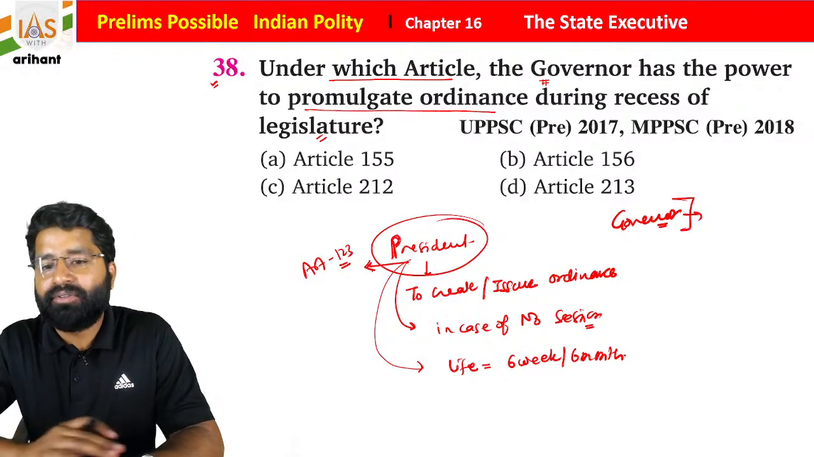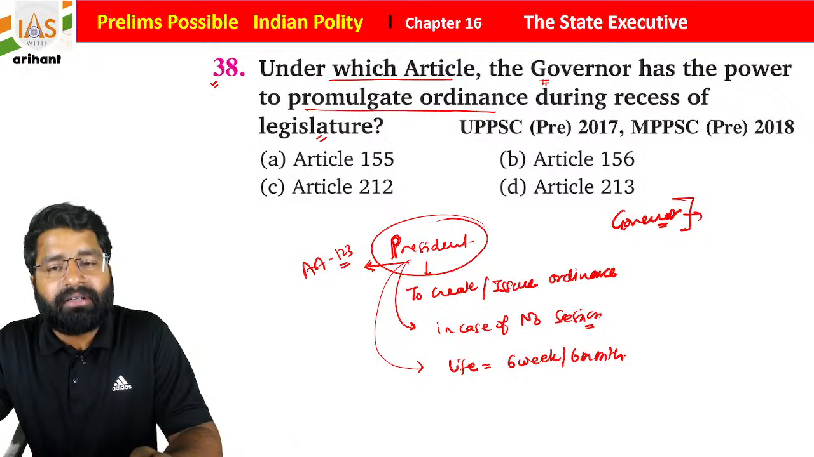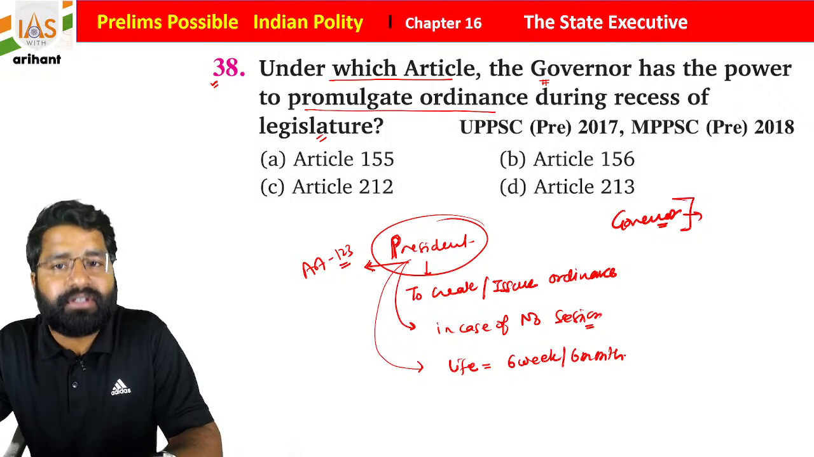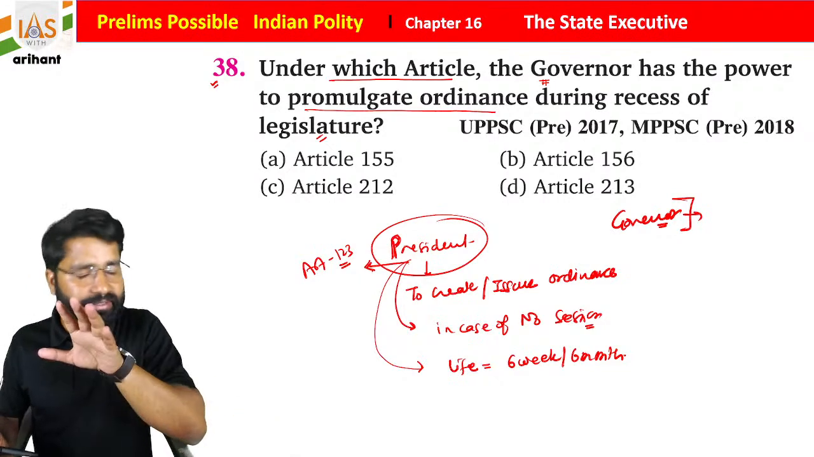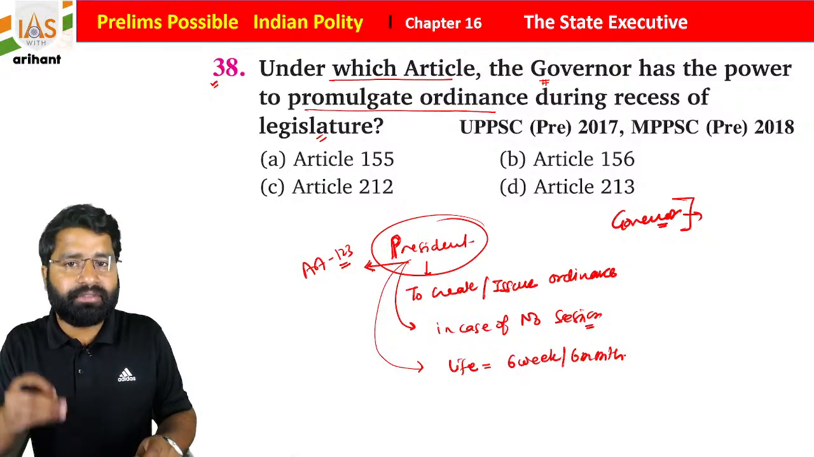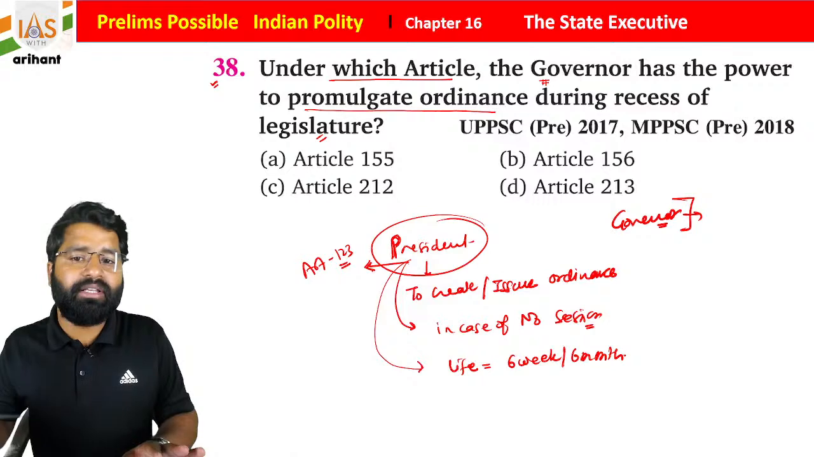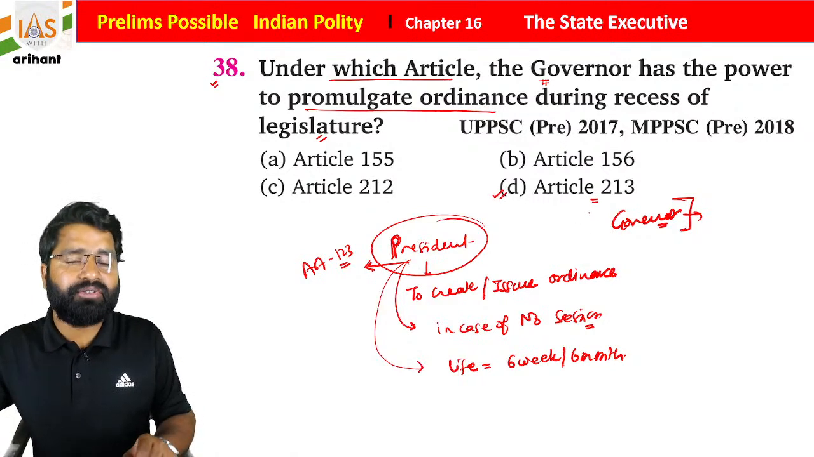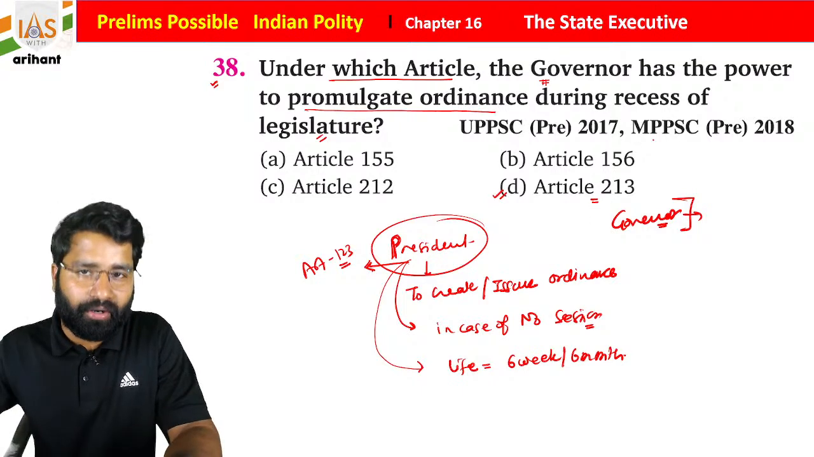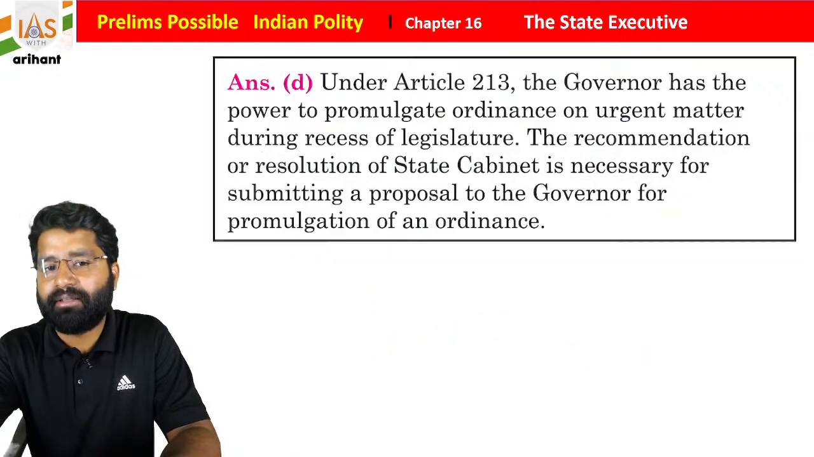He also can issue an ordinance, but there is a condition: the state legislature must not be in session. If it is not in session and a very emergency condition is there, then only he can issue an ordinance. By Article 213 of the Indian Constitution, he issues the ordinance for the state, students. Getting it? So this is also very, very important.